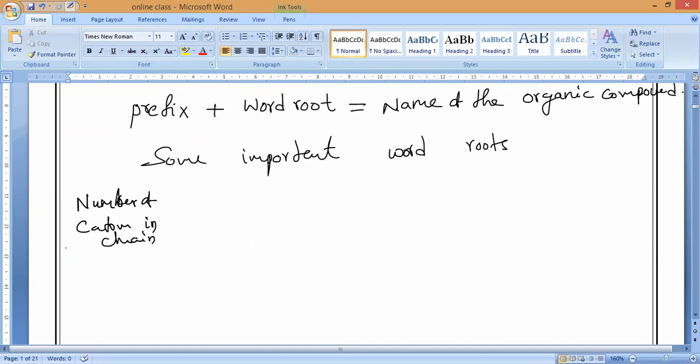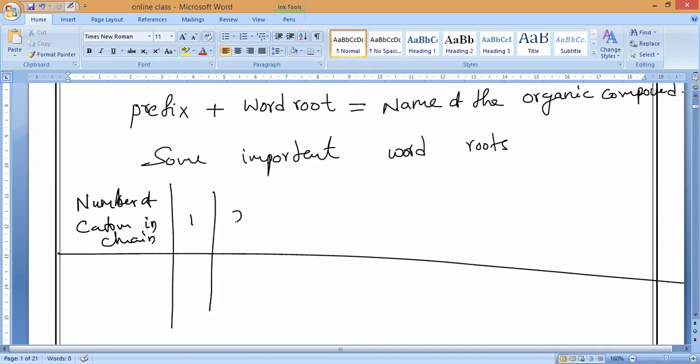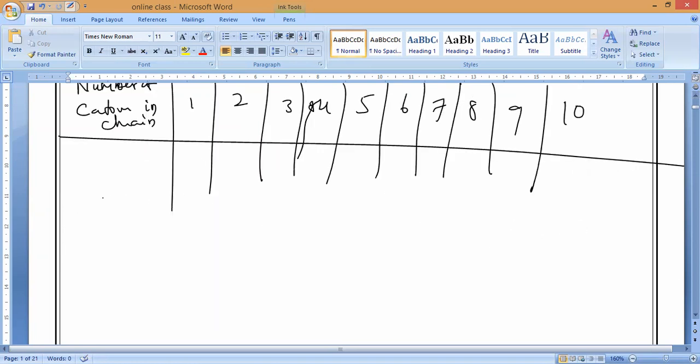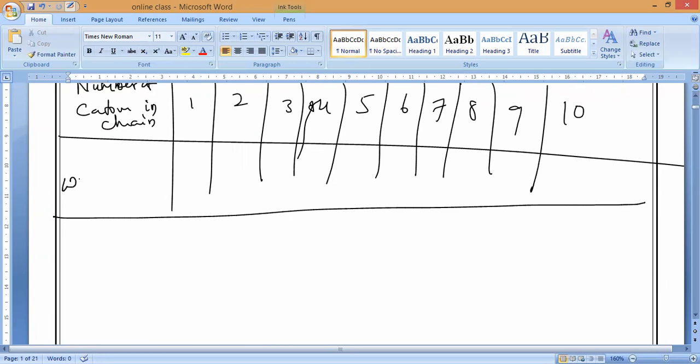Till where have we studied? We have studied 1, 2, 3, 4, 5, 6, 7, 8, 9, and 10. Clear, everybody? Till 10 we have studied, correct? Yes, sir. So what is the word root for this?